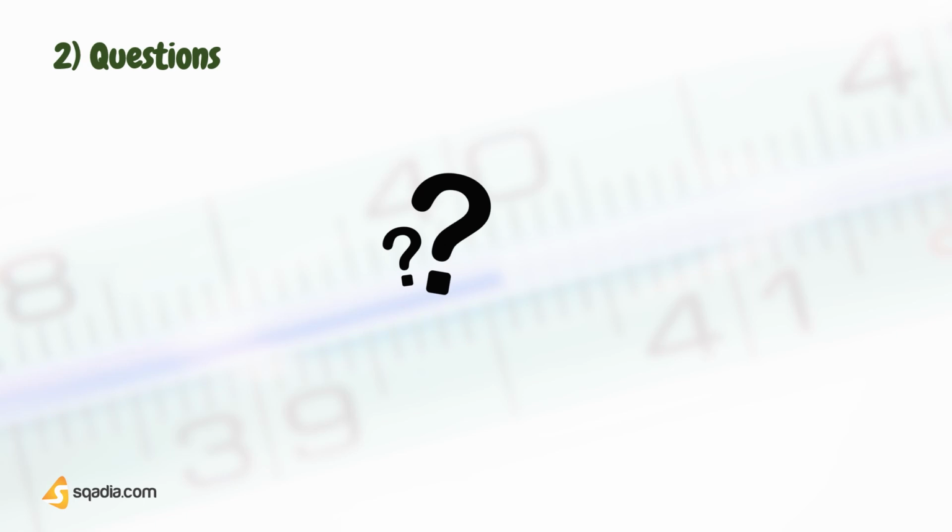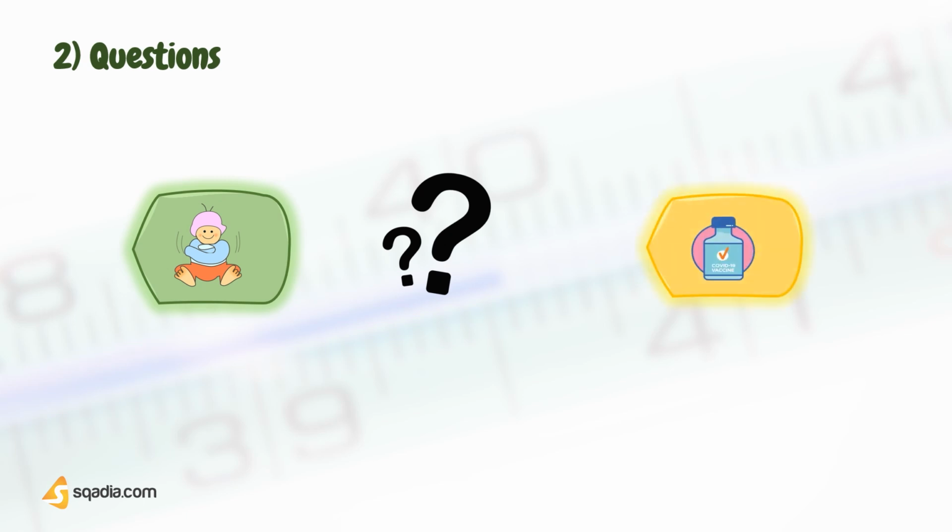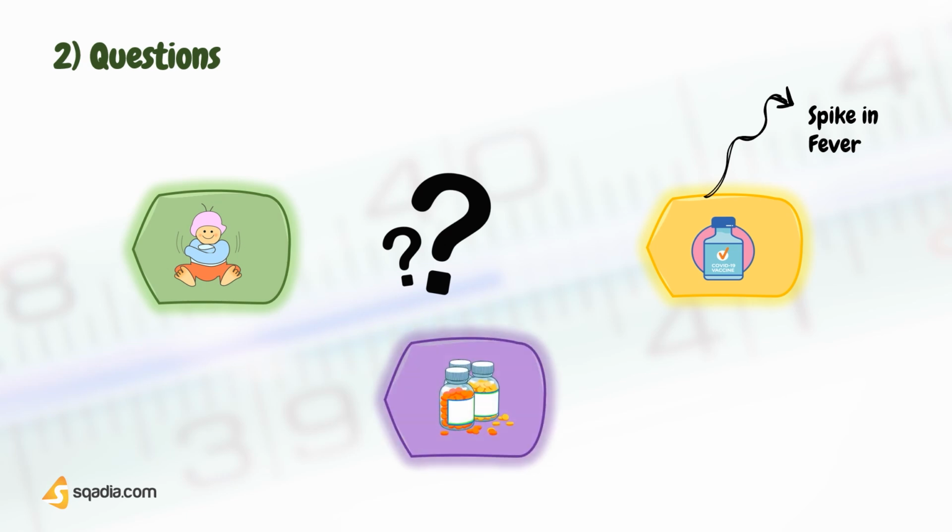Besides physical examination, if your patient is a child, try to know that when the temperature of the child's body was taken, whether the child was wearing excessively warm clothes or the child has undergone any vaccination within the past 3 days, because a spike in fever can occur in response to vaccination.